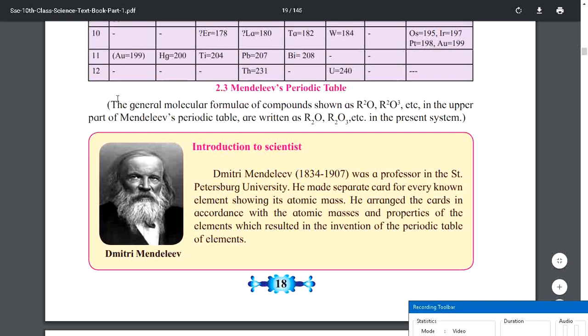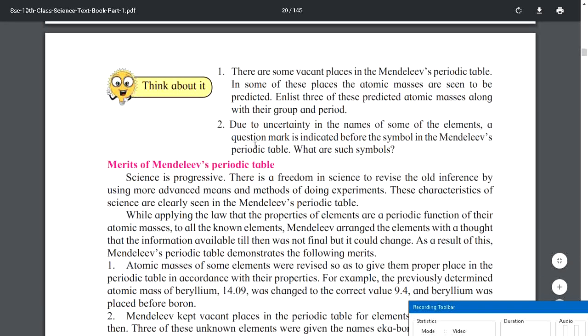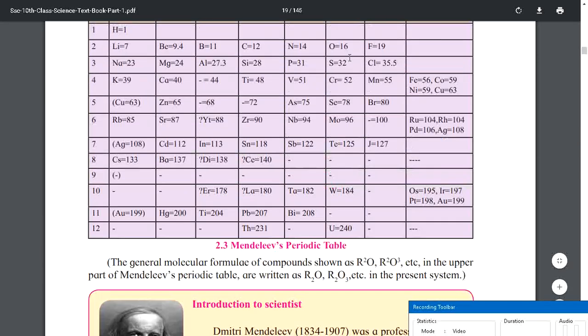You will get confused. You will understand it once you read the chapter on chemical reactions. You can read about the scientist Dmitri Mendeleev if you have time. If you don't have time, you can simply skip it like I did just now. So there are some vacant places in Mendeleev's periodic table. Okay, is it so? Let us go back. These are vacant spaces, right?